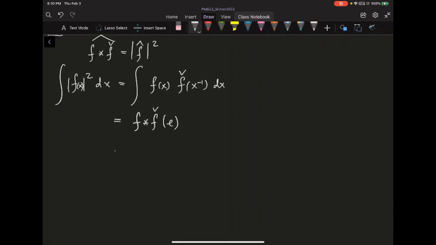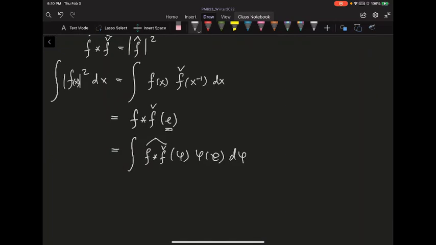Now you have f convolved with f check, which is inside B, so you can apply the Fourier inversion. By the Fourier inversion, it is given by the integral of its Fourier transform. So let's do the whole thing. The Fourier transform evaluated at some character phi, and then you integrate phi of the identity, I'm at the identity now, and then you do d phi. So d phi is the dual measure on your G hat. And you may notice one thing. First of all, phi of e, because e is the identity, is always equal to 1.